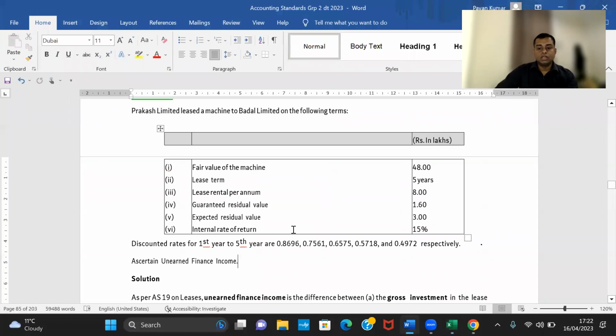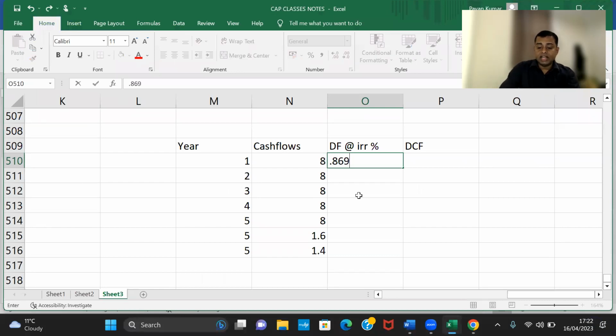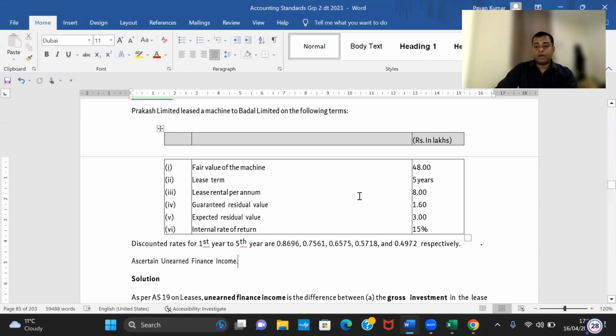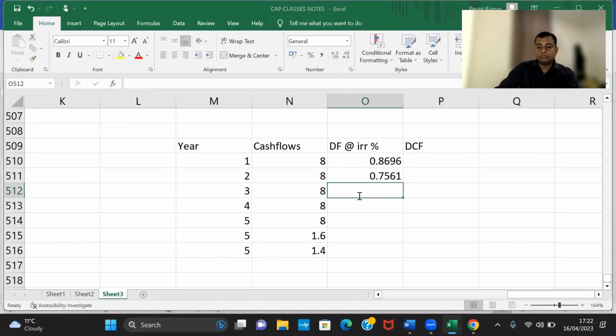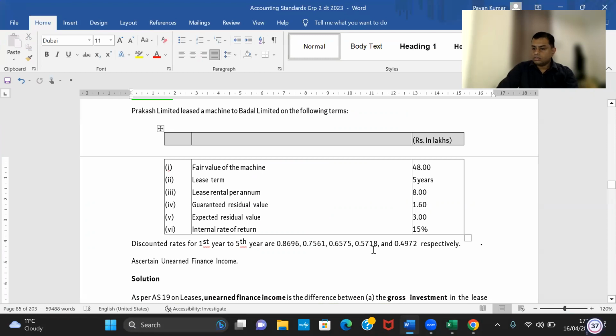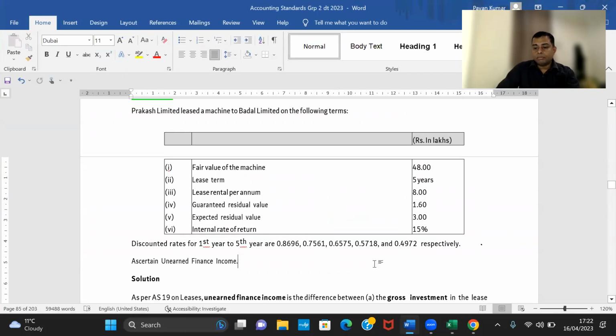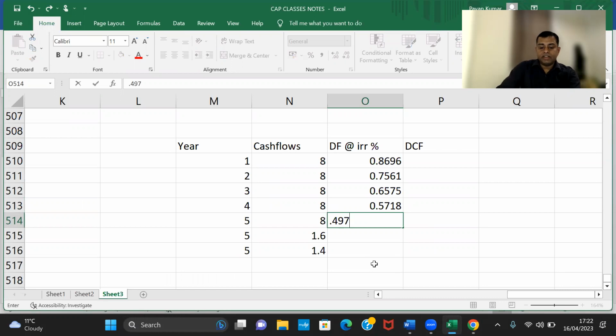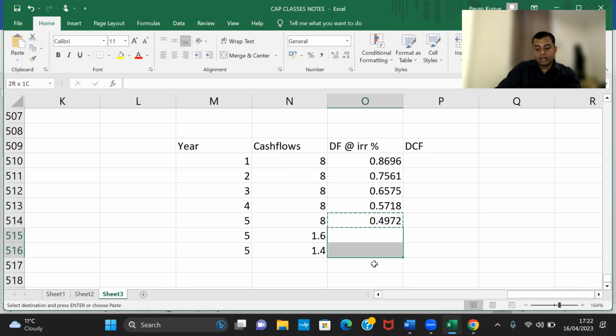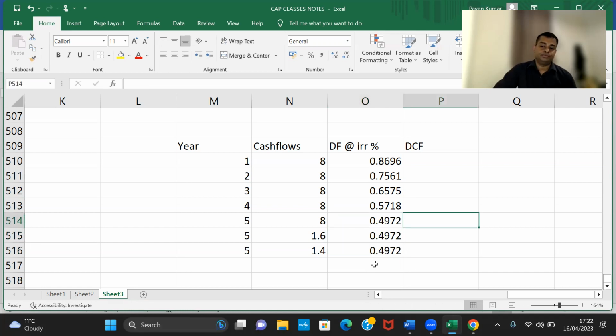Now take discount rates. What is the discount rate? 15%. So they said 0.8696, then discount factor 0.7561, then 0.6575, then 0.5718. Last year, 0.4972. Please make a note that you will take only these two numbers again, and you will not take them again next year, because all these three numbers are fifth year only.